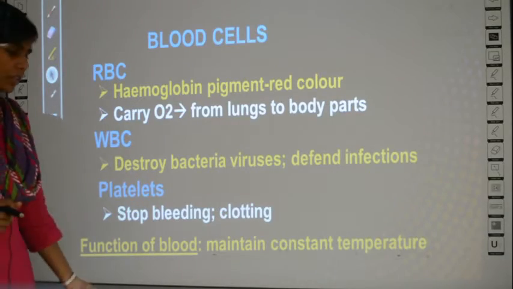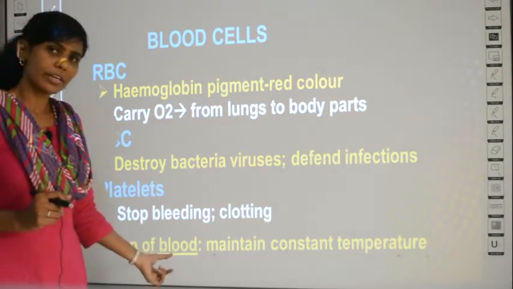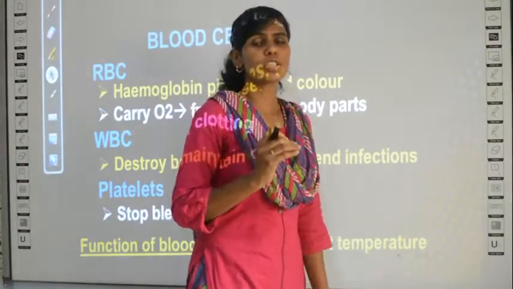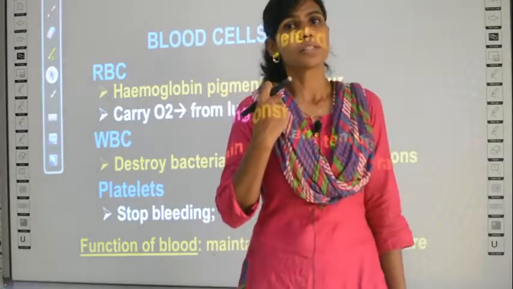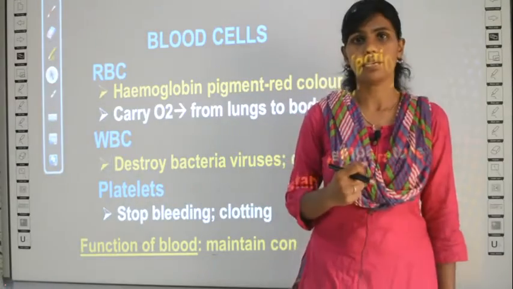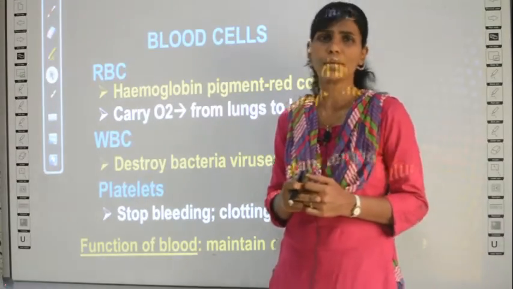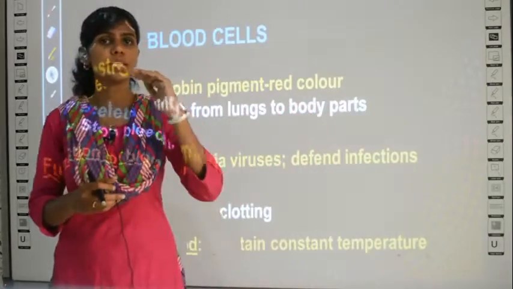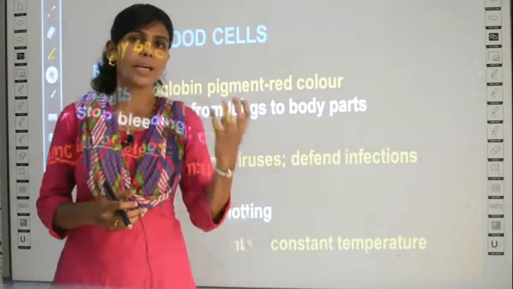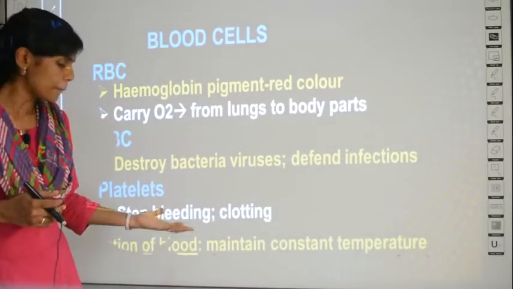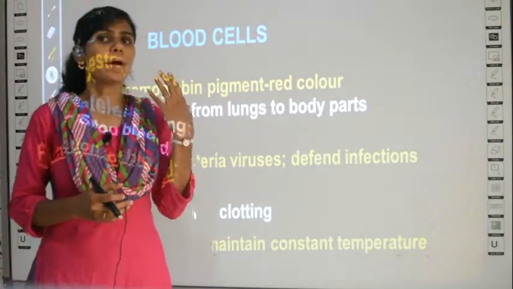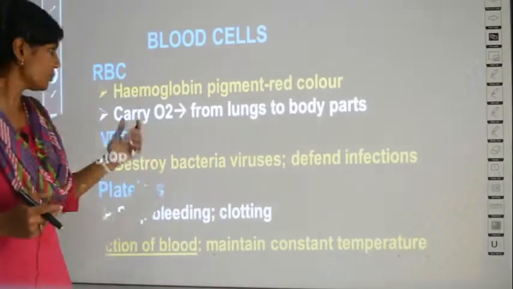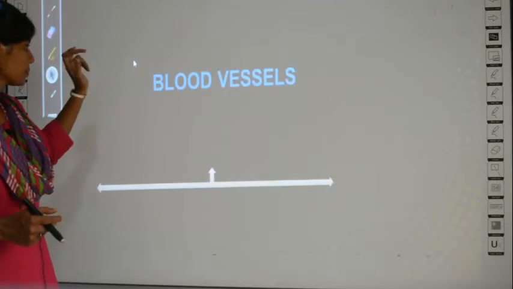Okay, one more concept. One important function of blood is maintaining the temperature of the body. Now, what is the temperature of the human body? 37 degrees centigrade, right? That constant temperature is maintained by this fluid, which is the blood. Blood is responsible for maintaining the body temperature. This concept also I have to keep in mind.